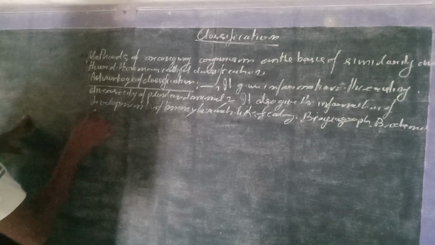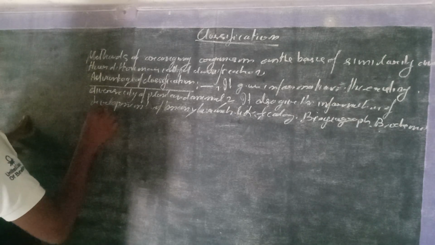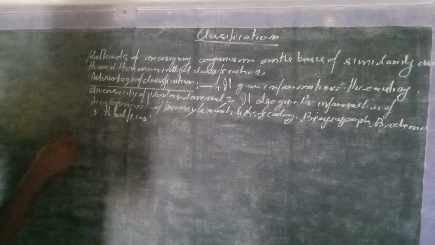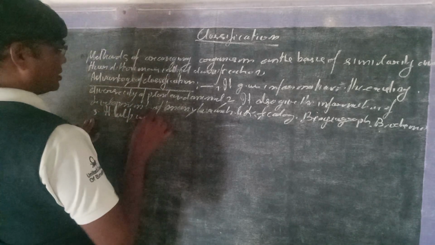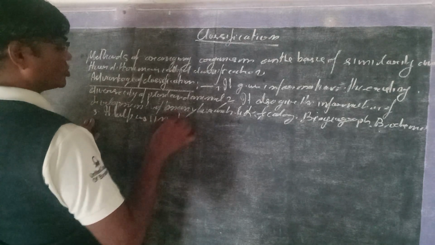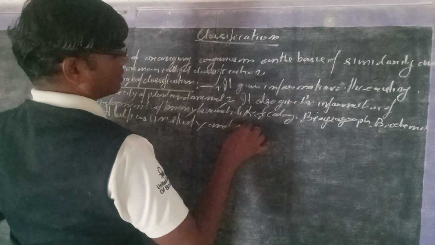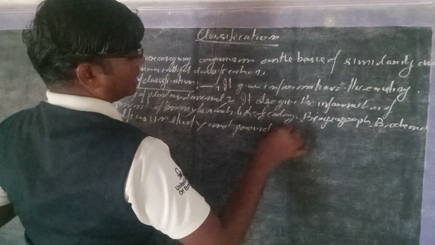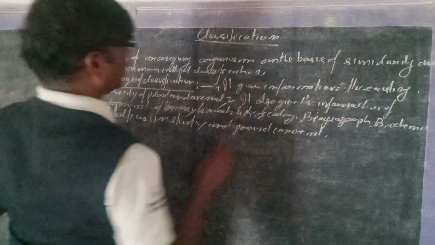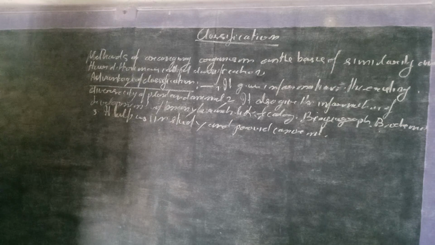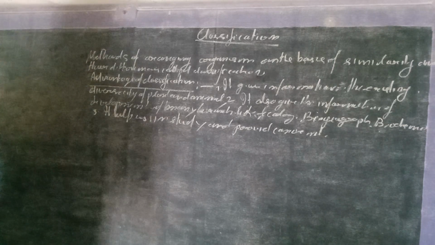Third, it helps us to study and provides convenience for other biological sciences like ecology, which we have studied here.